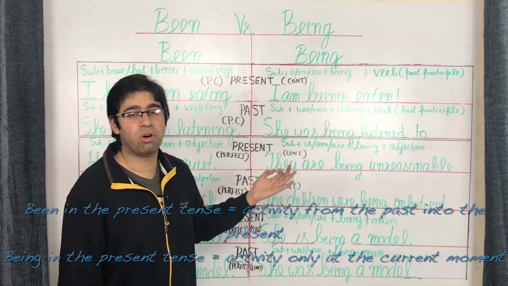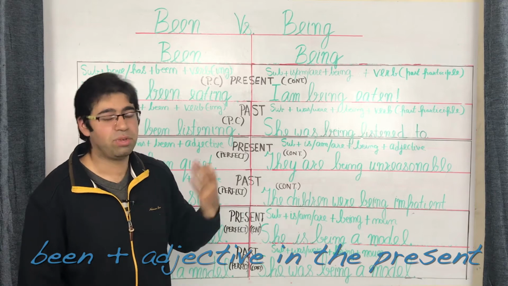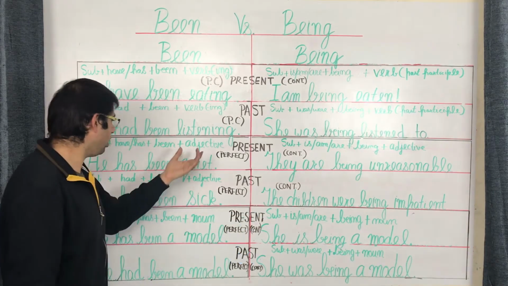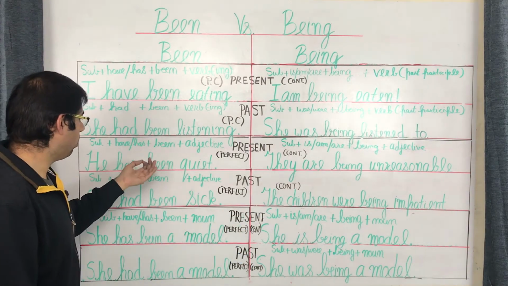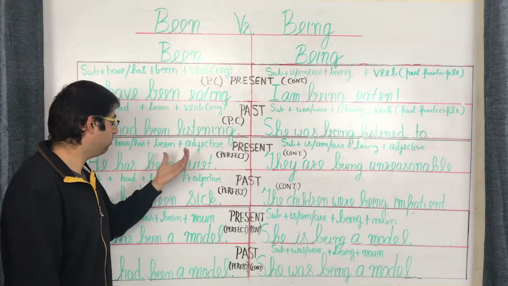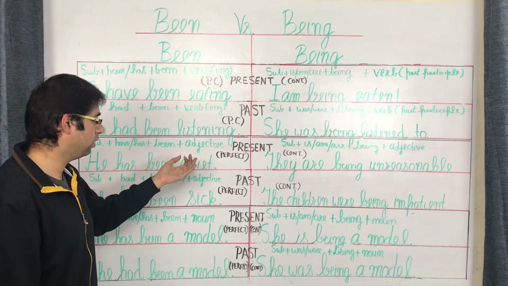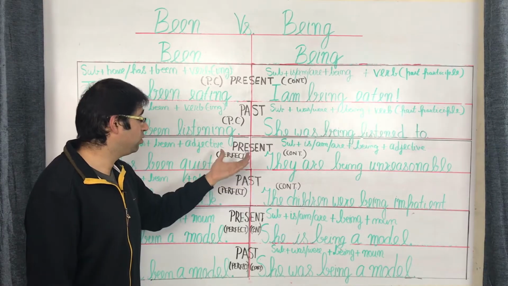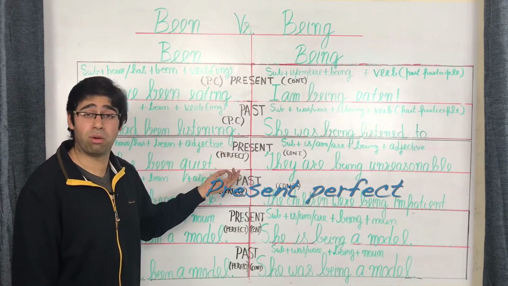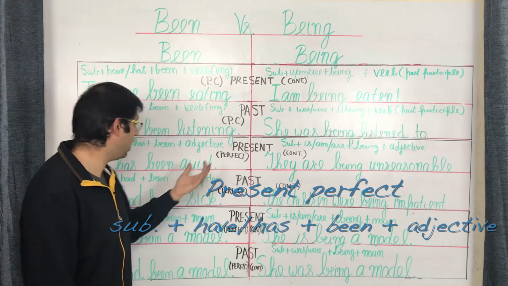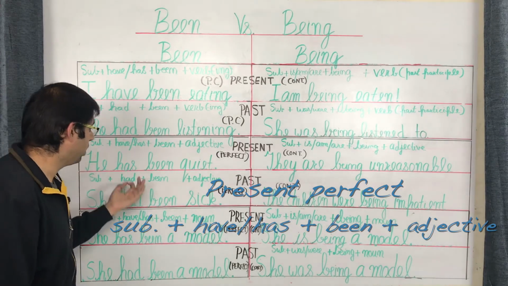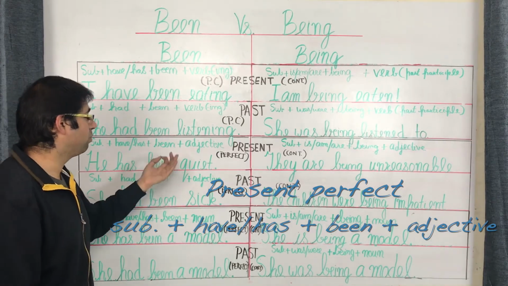Let's go ahead and move on to the usage of adjectives now with these two verbs. So we come down here, we've got the interaction of the adjective along with been first. So whenever you're going to use been along with the adjective in the present tense, you're going to be doing that in the present perfect form this time. You have sentence structure as subject plus have or has plus been followed by the adjective.